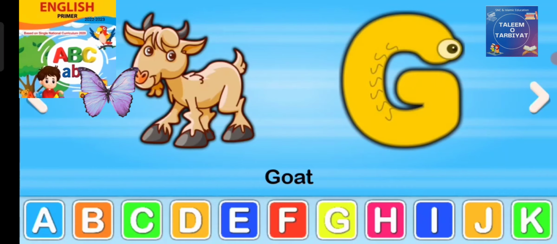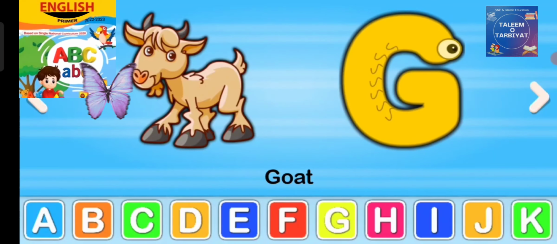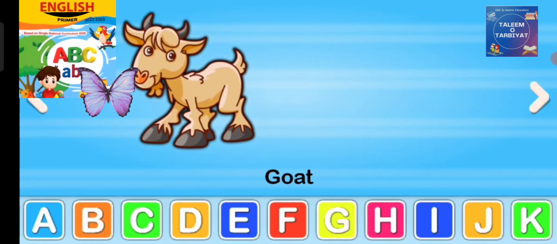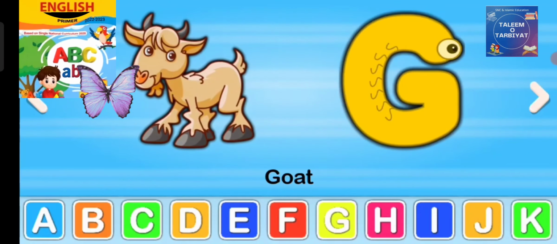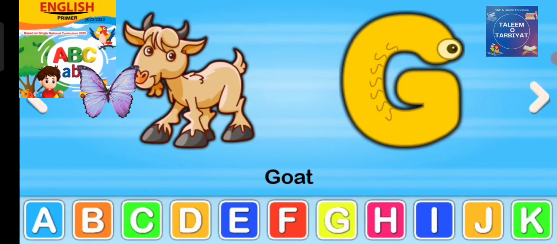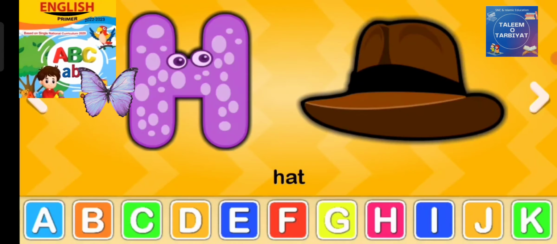What is the sound of G? What is the beginning sound of this word God? God. What comes after G?